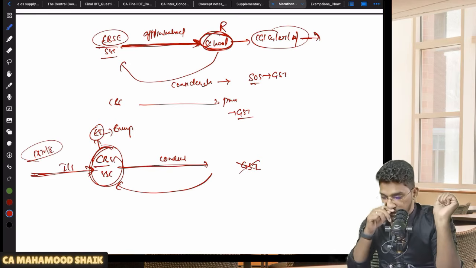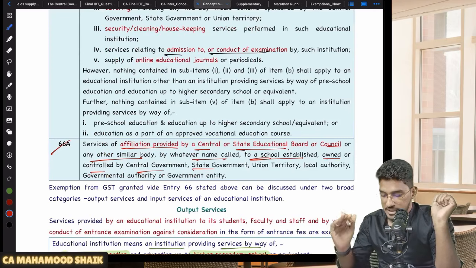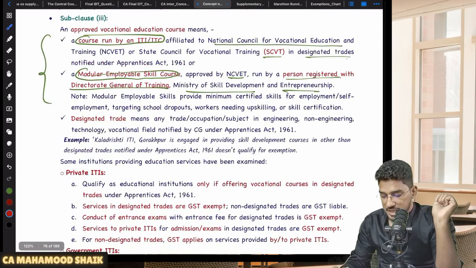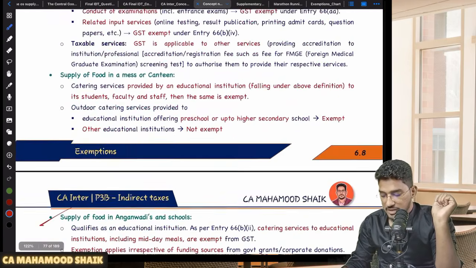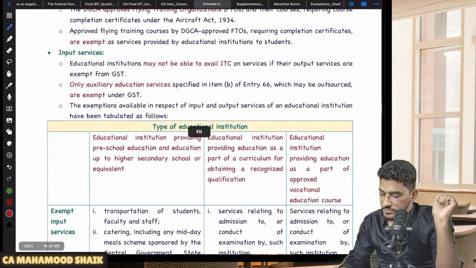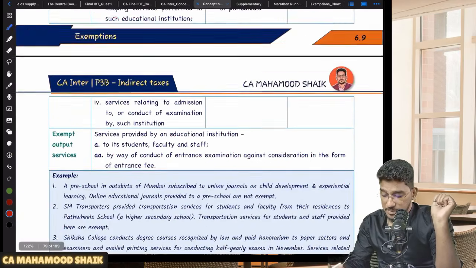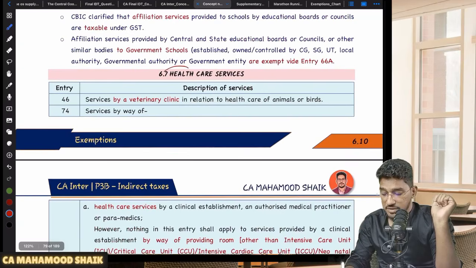So comprehensively I have covered the education related exemptions. Now we will go to the next category of exemptions. We will talk about healthcare services. We will try to cover what exemptions are applicable for healthcare services.